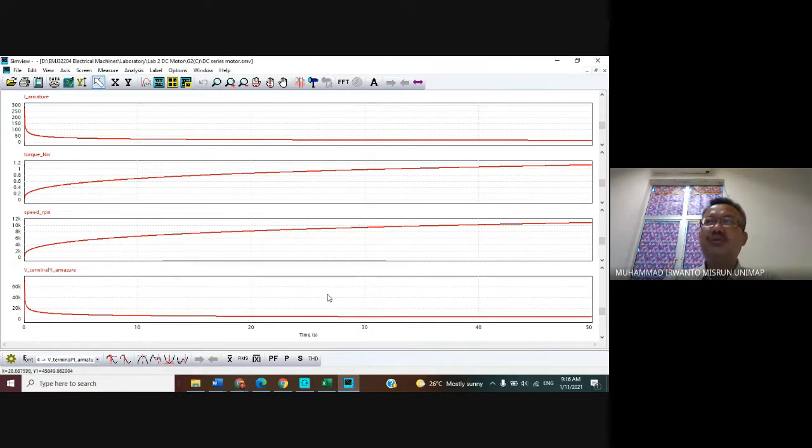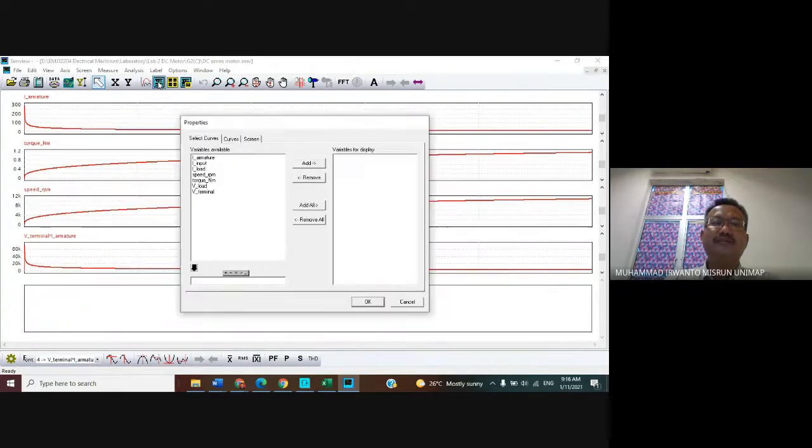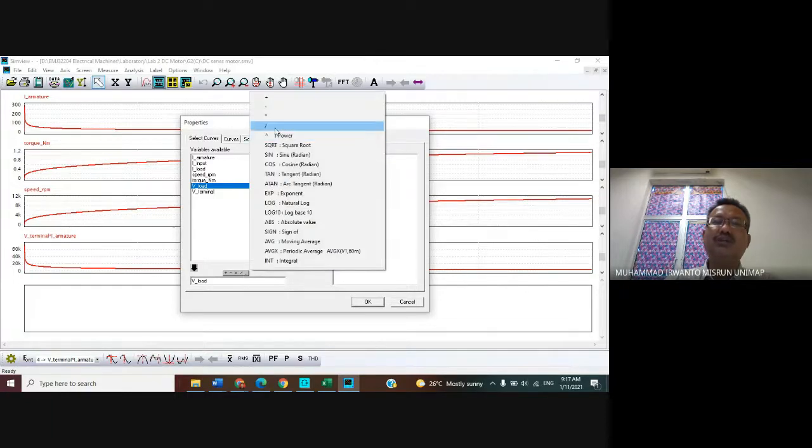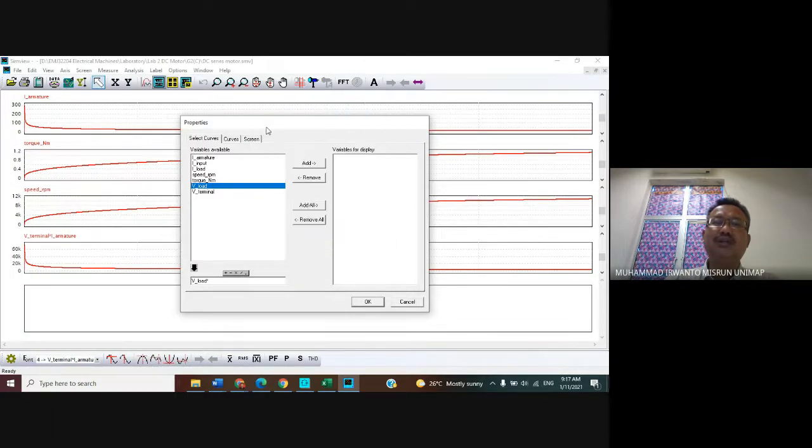And then output power. We want to display it. Click the menu bar add one screen. Output power is the multiplication of VLOAD and ILOAD. So click VLOAD in here, click the black arrow, then choose the multiplication symbol in the mathematics symbols, and then choose ILOAD.